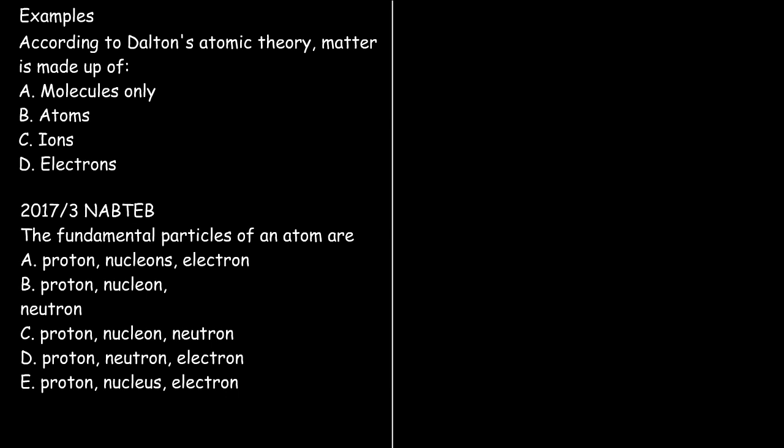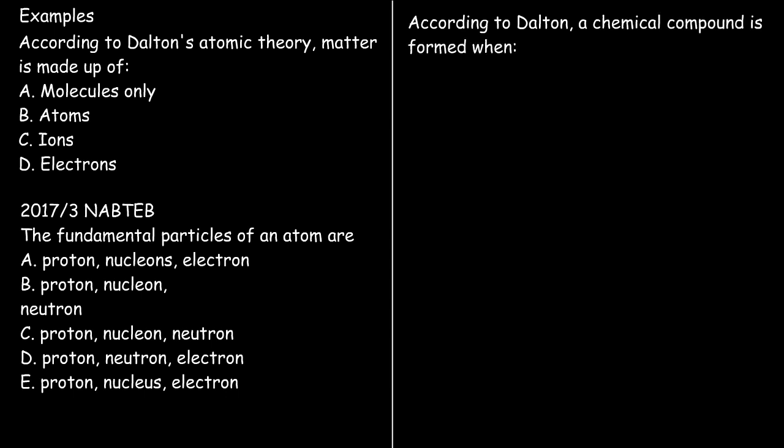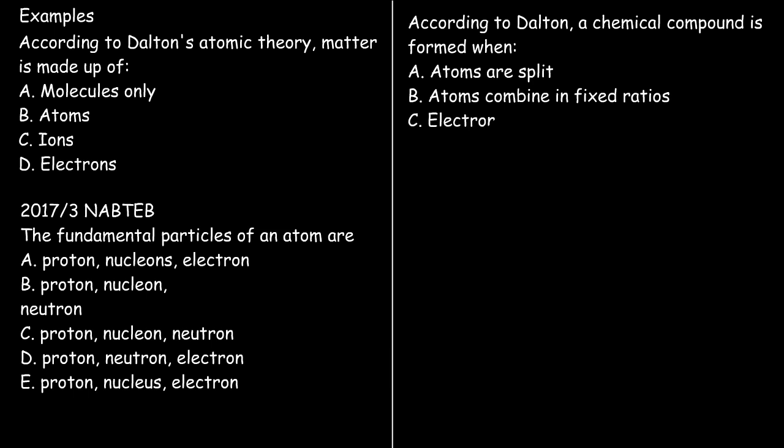We have another example that states that according to Dalton, a chemical compound is formed when A. Atoms are split, B. Atoms combine in fixed ratios, C. Electrons are removed, and D. Nuclei fuse together. One of Dalton's atomic theory states that chemical compounds are formed when atoms combine in fixed ratios. So our correct option here is B.